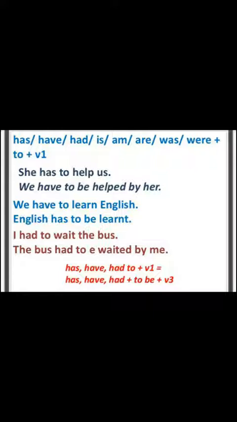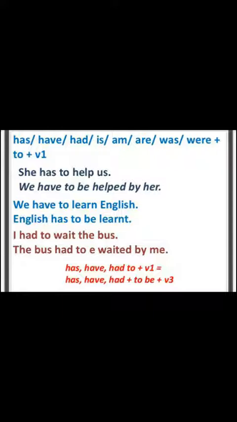You have to change has, have, had, is, am, are, was, were, to plus the first form of the verb into to, and you have to add a new word, be, after to, and then you always have to use the third form of the verb when you change active voice into passive voice. Now come to the example. It will be more clear after reading the example.